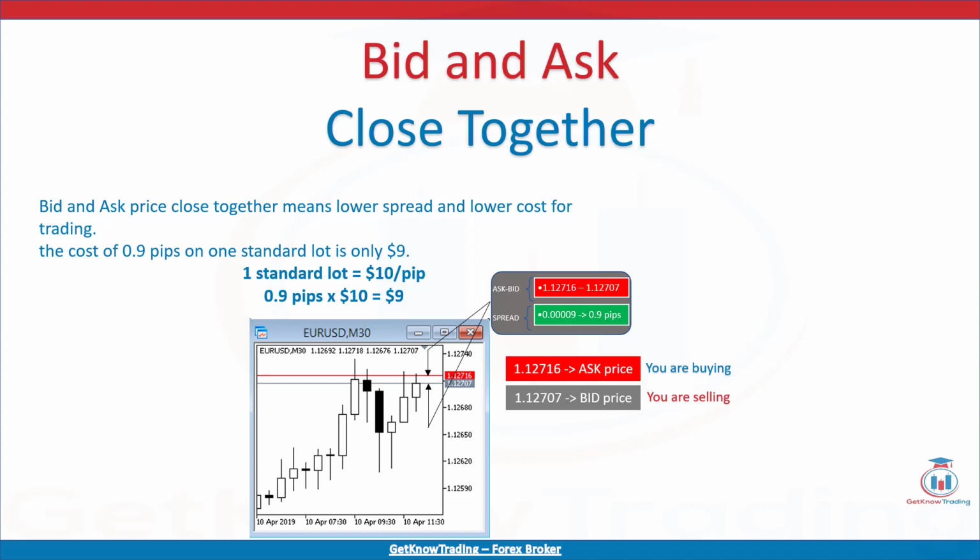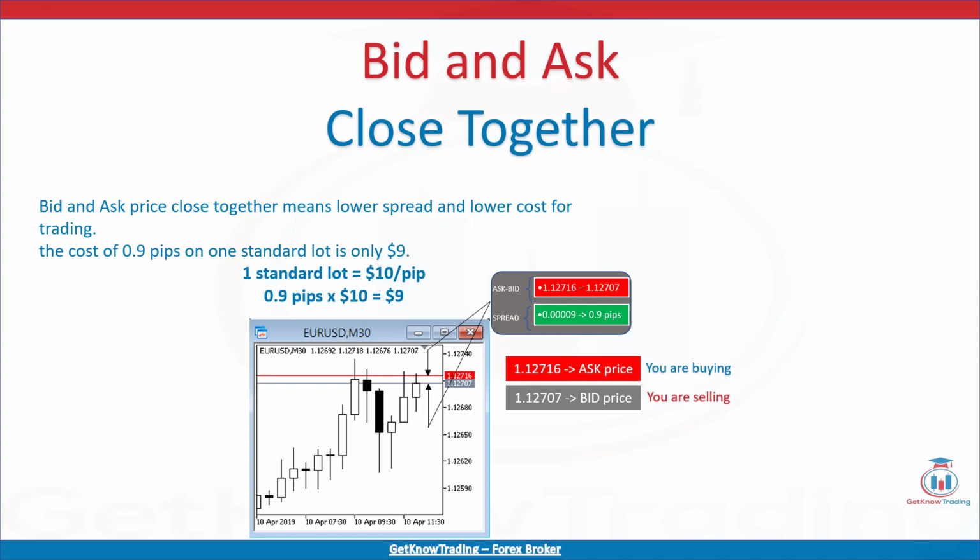But one more thing is good to know: when the bid and ask price are close together or wide. In case when the bid and ask price are close, it means the currency pair is liquid and it is easy to get out from a trade. Below you have an example of Euro-USD currency pair where the bid and ask price are close. The difference is only 0.9 pips, which is great.